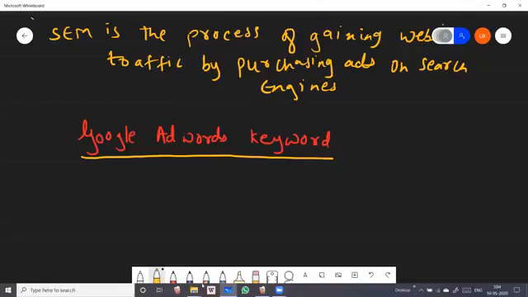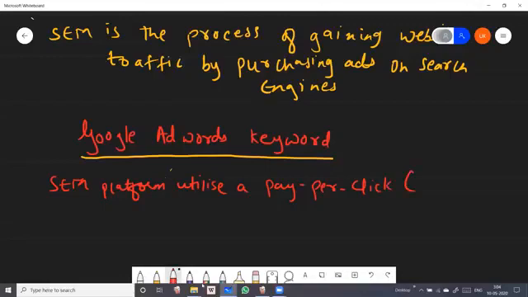So it's important to note that all SEM platforms utilize a pay-per-click, that is PPC, advertising model.